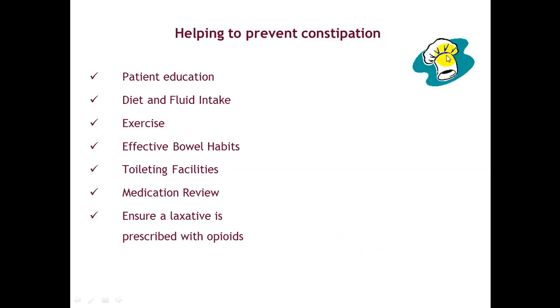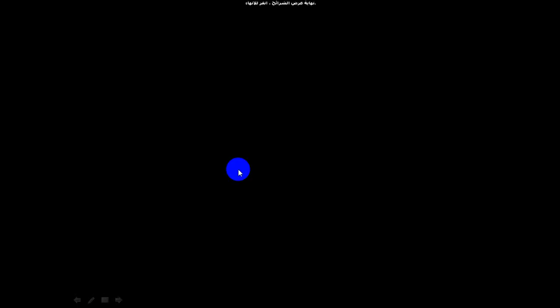Helping to prevent constipation: patient education, diet and fluid intake, exercise, bowel habits, toilet facilities, medication review, ensure laxatives. Of course, we talk about toilet facilities, for example when you go for Hajj, the facilities of toilets were so difficult. You should be in a queue for about 2 to 3 hours. So sometimes holding the bowel motion can cause constipation and harm you. Thank you very much for listening.